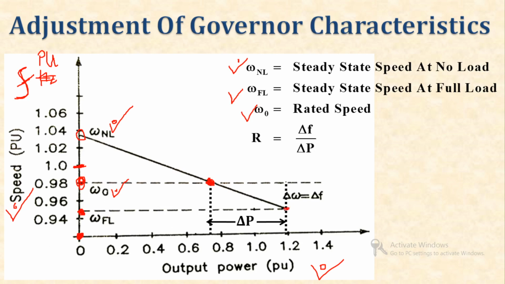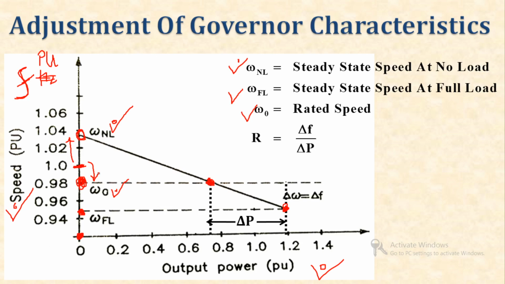Over here the load is higher than the rated load. One thing we can observe is that the speed omega NL is higher than the rated speed, that means greater than 1 per unit. Omega 0, the rated speed, is almost equal to 1 per unit.